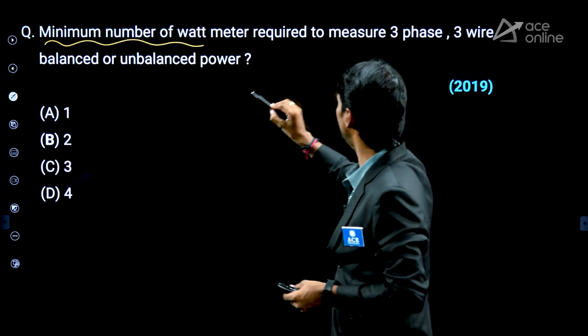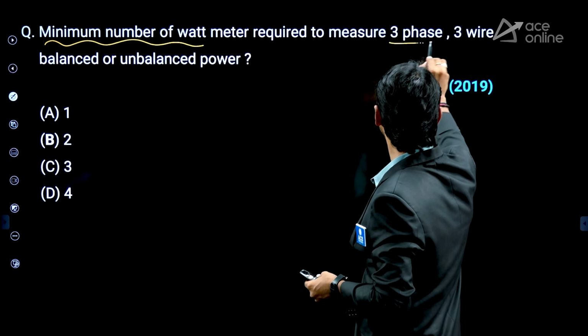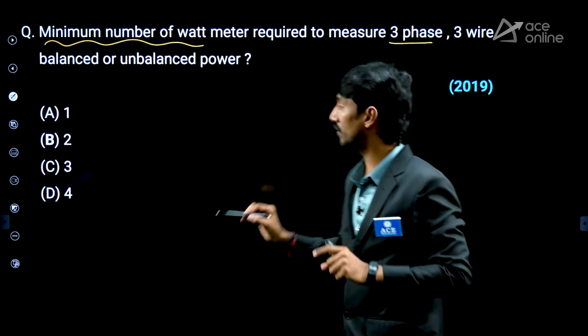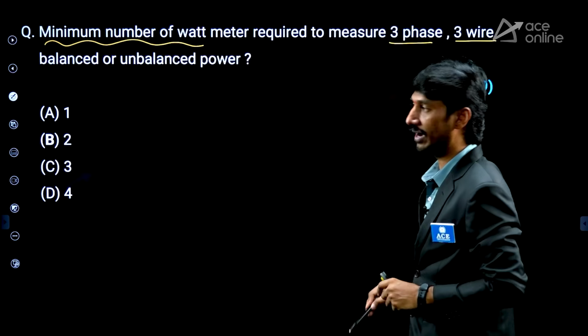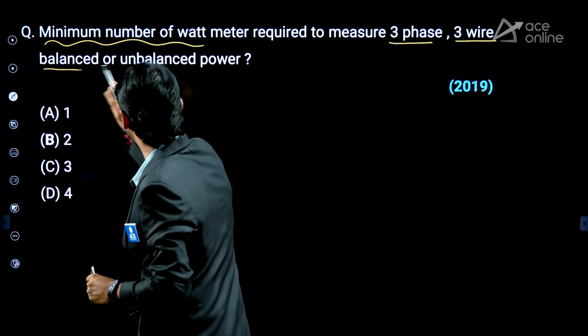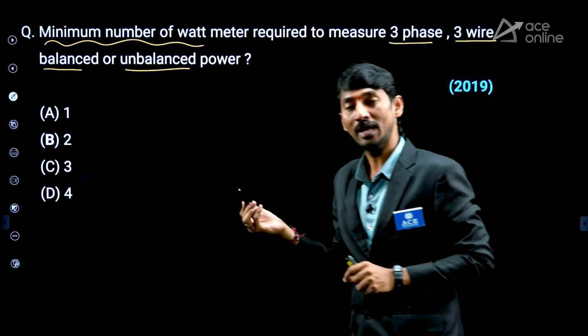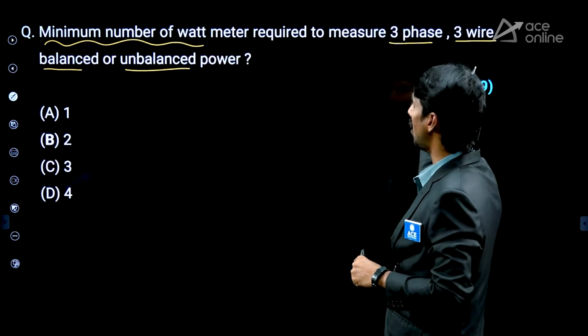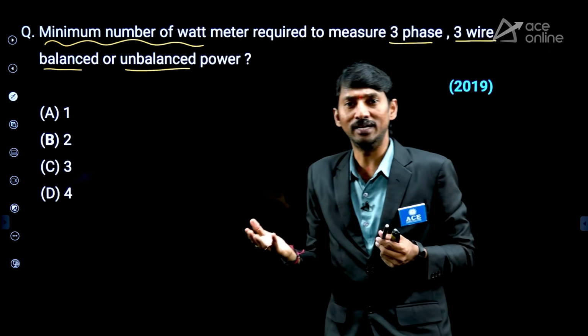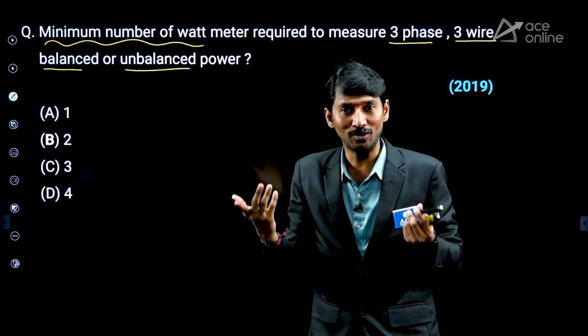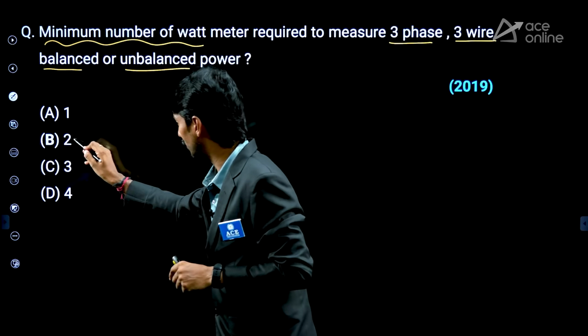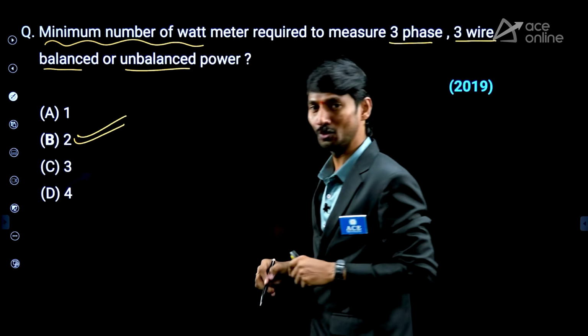Minimum number of wattmeters required to measure 3-phase. See the question carefully. 3-phase, 3-wire, balanced or unbalanced? Balanced and unbalanced means all sorts of loads they are asking. 1 is not possible universally. 3 is also not possible. That is the reason why. What is the answer? 2 wattmeter.